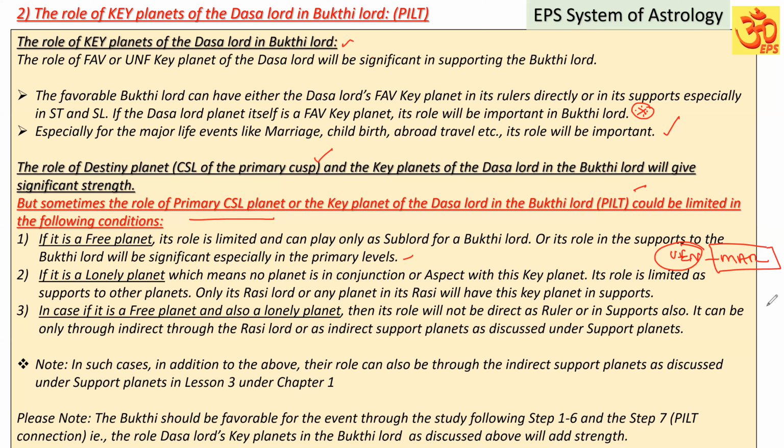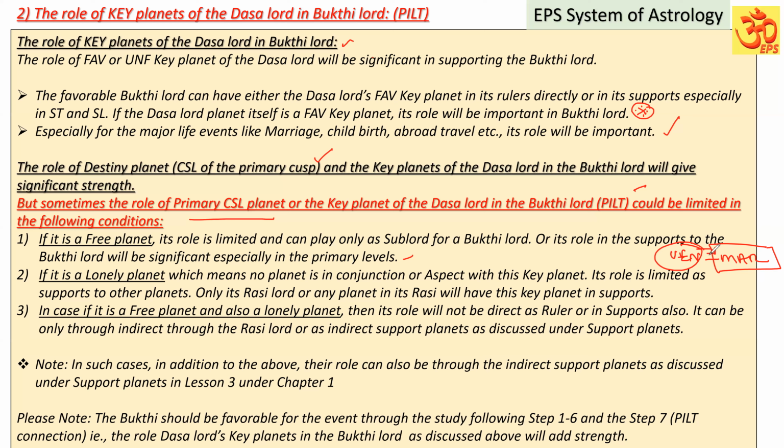Suppose in the sign of Venus, Taurus or Libra, Saturn is posted. So Saturn will get the influence of Venus because it is posted in the sign of Venus. Suppose Venus is in the sign of Mars, as I said, Mars will get the support of this Venus.